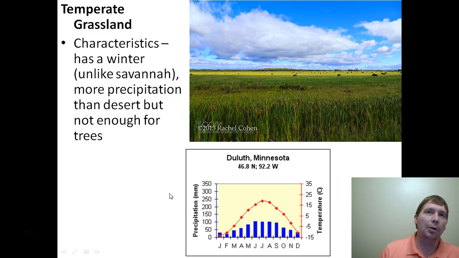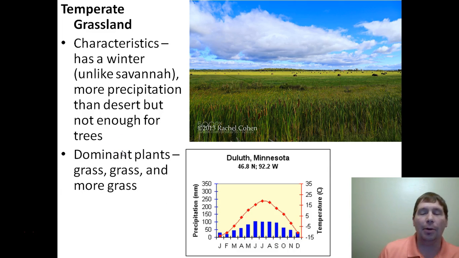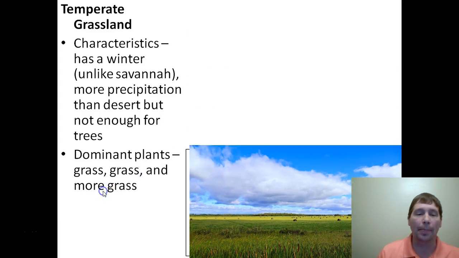It's got more precip than a desert, but not quite enough precipitation to grow trees. And that's what makes them different from some of our forests. The dominant plants: grass, grass, grass, and more grass is what's going to grow in this area. We've got enough water to grow grass, unlike a desert, but we don't have enough water to grow a lot of trees, unlike some of the forests we're going to talk about later on.